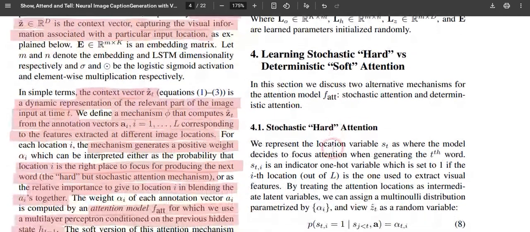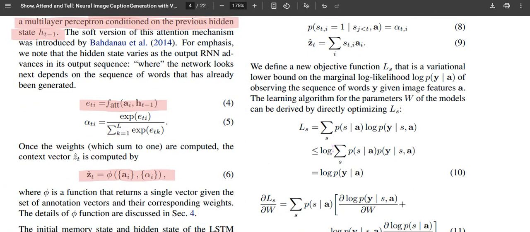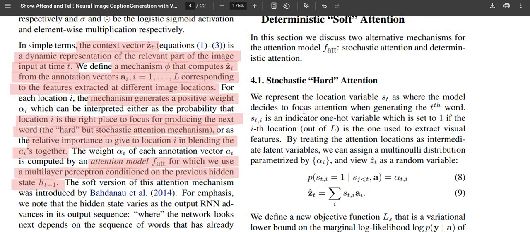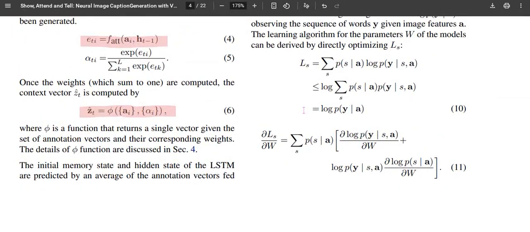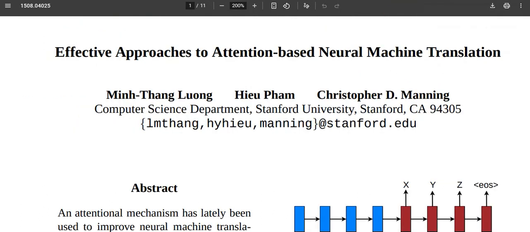And the hard mechanism is something like focusing on only one among all these representations. It will selectively choose the most important one, and that most important one will be utilized as the representation vector z, and that z will be utilized in the LSTM to emit the caption of the given image. The similar setup of hard attention and soft attention is described in this paper.